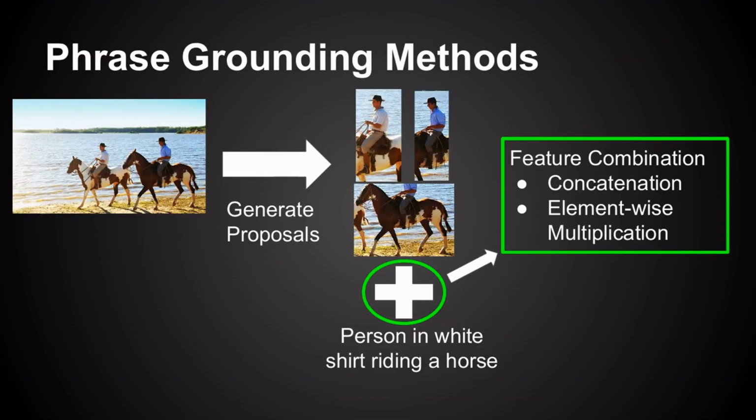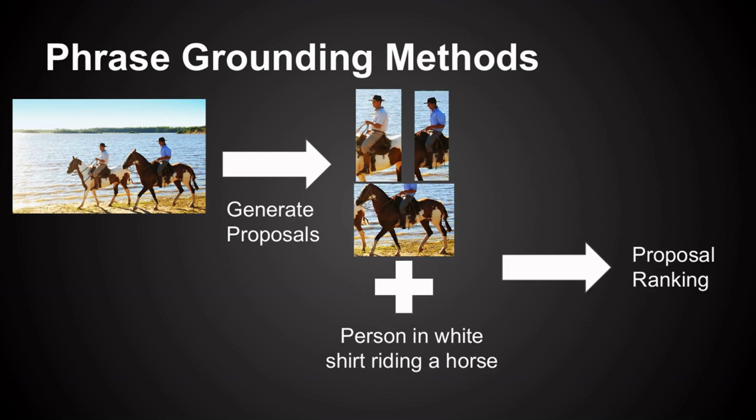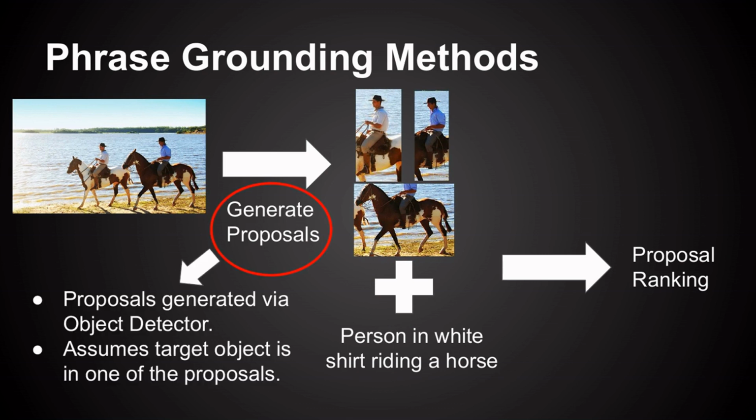We now take a look at how a typical grounding system works. Given an image, we extract candidate proposals and then pose it as a ranking problem. That is, we disambiguate between similar proposals based on the query. Note that an RPN derived from an object detector produces these candidate proposals, and we assume that the target object is among these proposals.